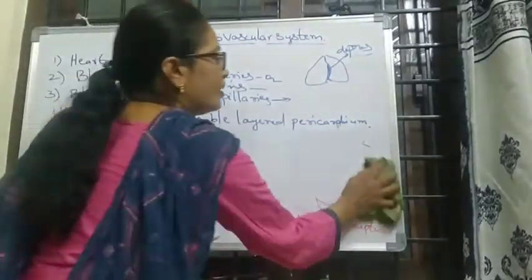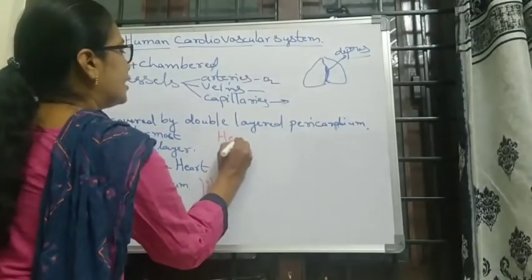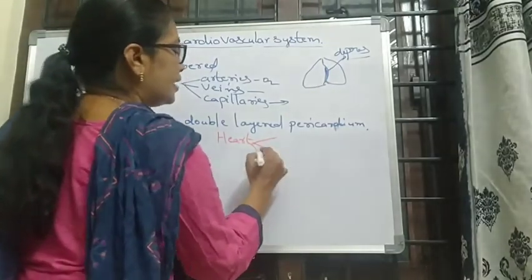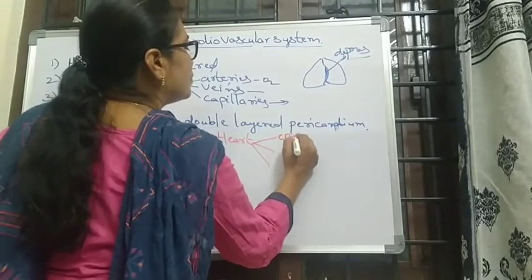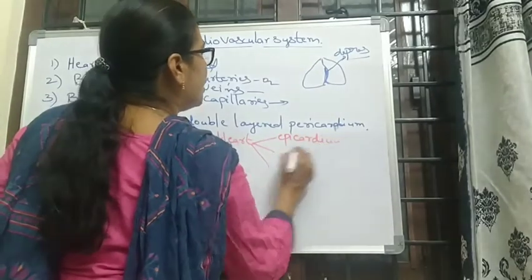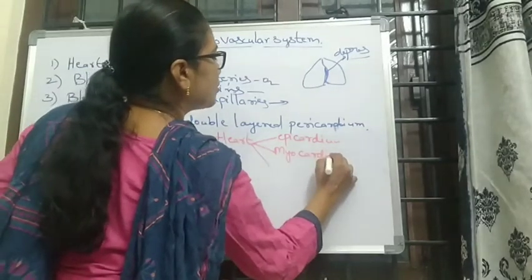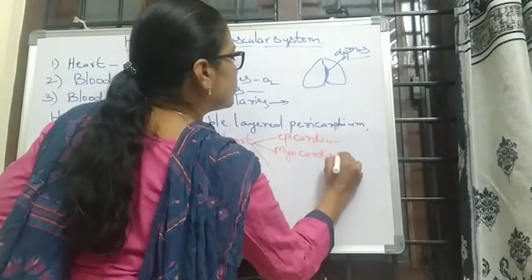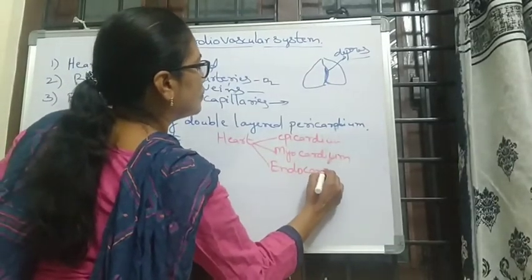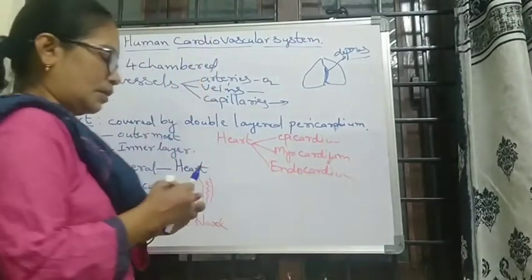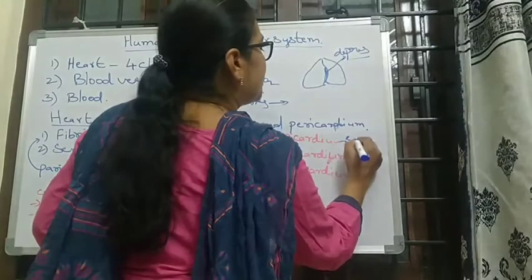But when we see the layers of the heart, the heart contains three layers, triple layers. They are the outer epicardium, the middle layer called the myocardium, and the endocardium. The epicardium contains squamous epithelium.